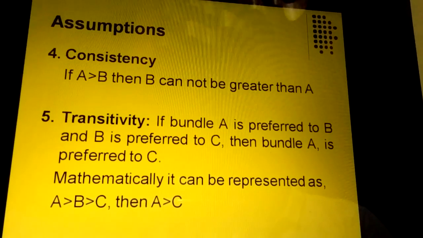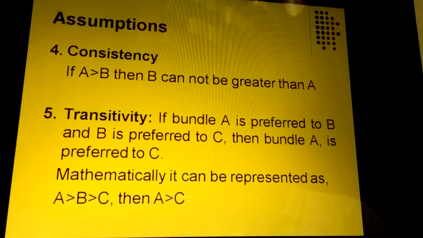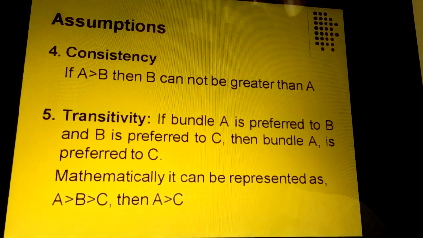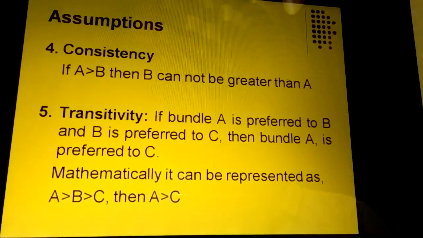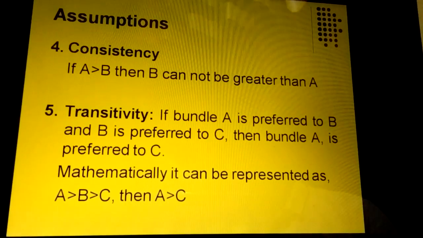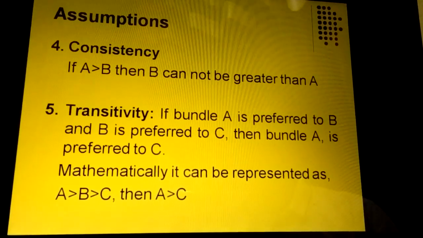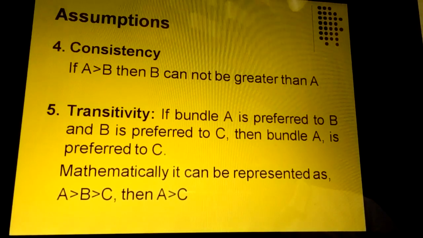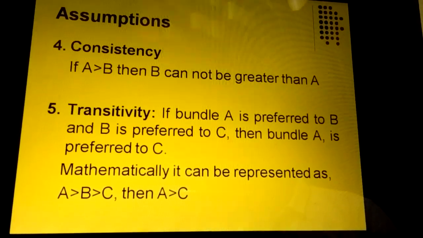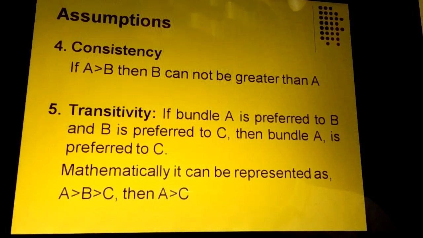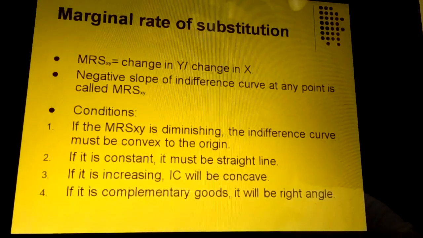The consistency approach says that A is greater than B and B cannot be greater than A, and in the transitivity approach, A is greater than B and B is greater than C, then A will always be greater than C.